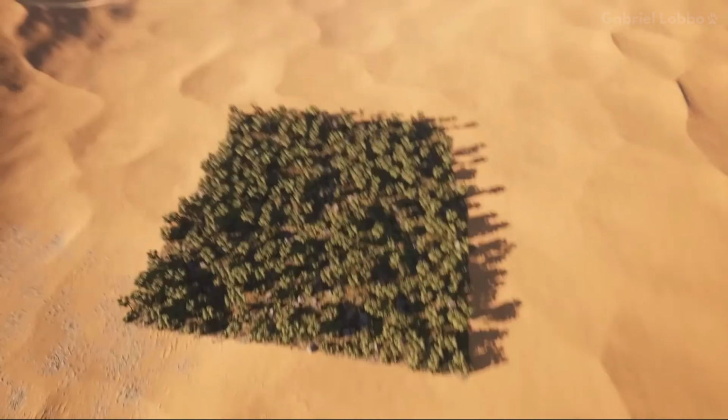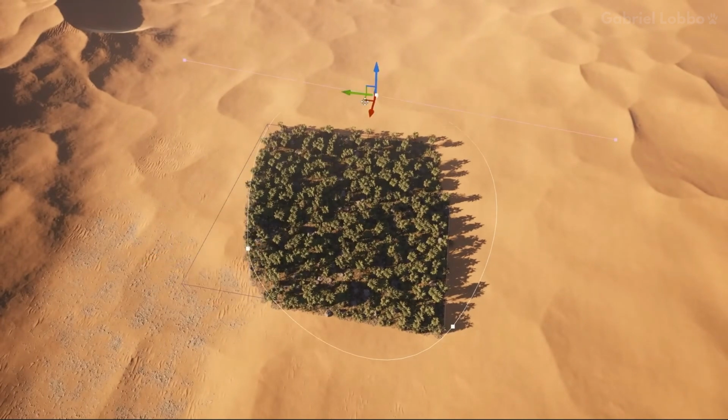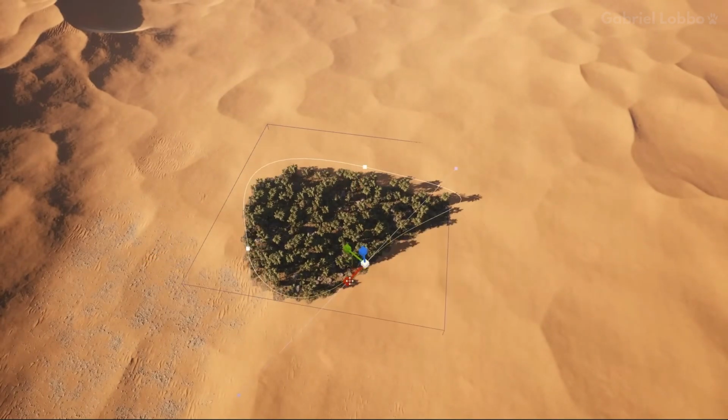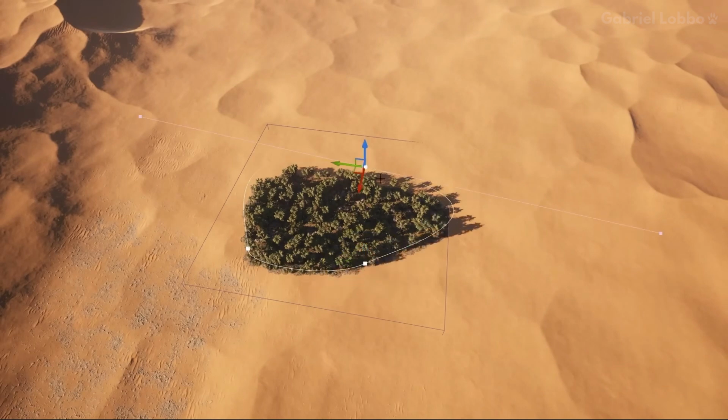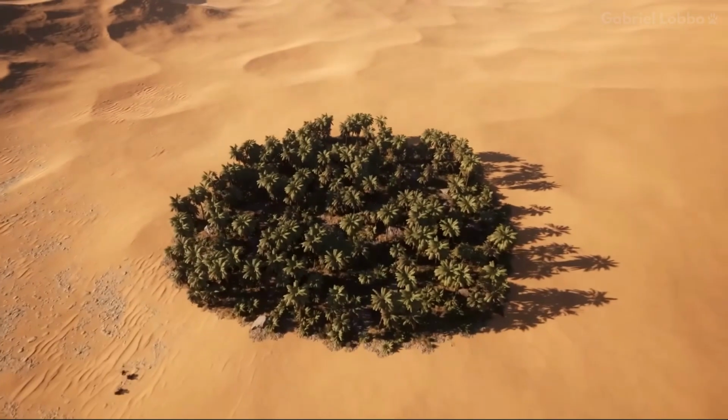Muito maneiro. Let's say if I want a round, não precisa simplesmente ser quadrado, né? A gente seleciona a área. Muito maneiro. I'm able to get the exact shape of the oasis that I want.